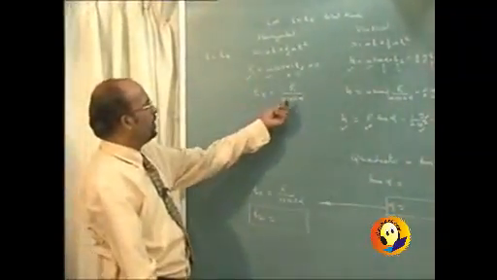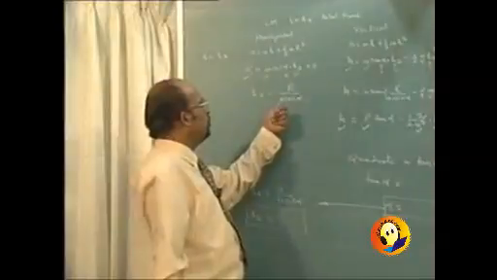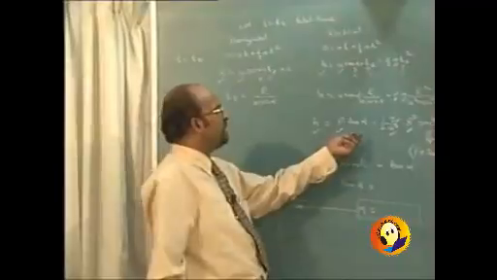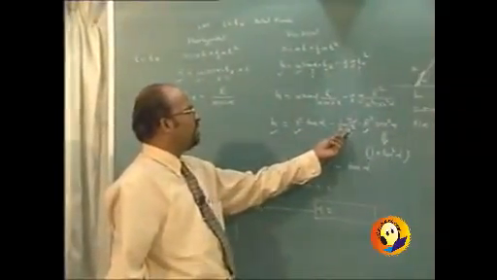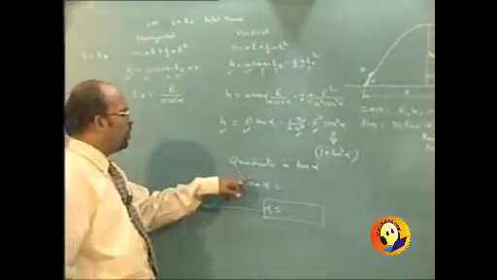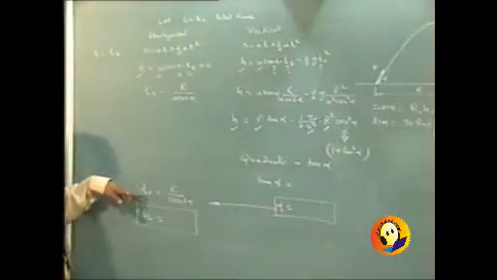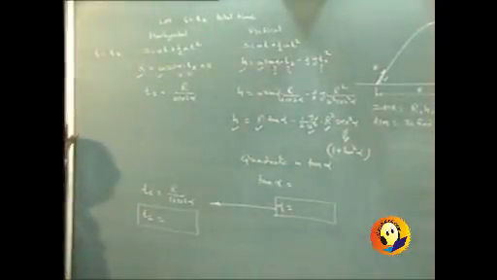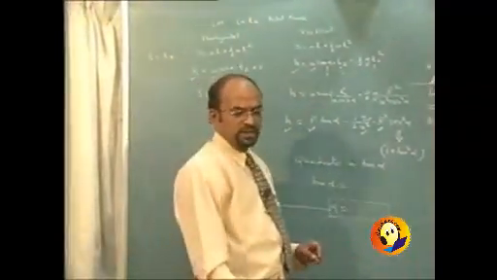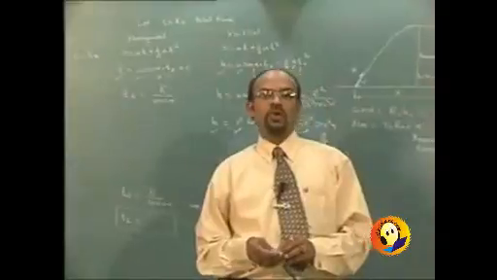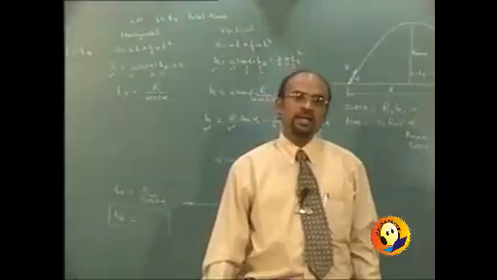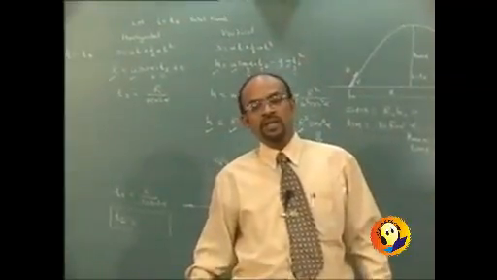Earlier u was known and we wanted to find alpha; next time alpha is known and u is to be found out. Here we were getting the quadratic in terms of tan alpha, instead of that we will get a quadratic in terms of u, that is a u square term. Fine, we will find out the value of u, and then we will go ahead to substitute it in t2 and we will get the value of t2. So even if it is the second type of problem, the sequence in which the problem is to be solved is not going to change, it is going to remain the same. But in case of projectiles, as I am again repeating, we are not going to remember any formula by heart.